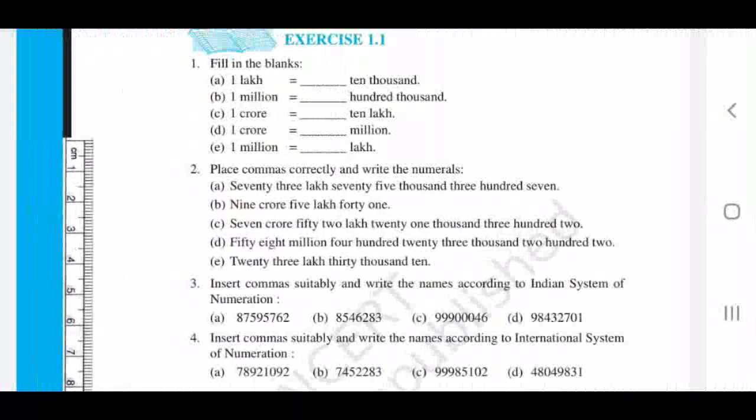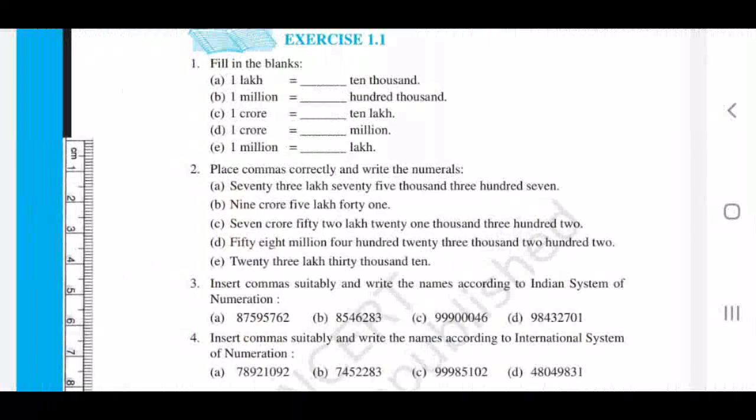There are 4 questions. In the first question, there are 5 sub questions. So let's see what is the first answer. 1 lakh equal to dash 10,000. In 1 lakh, how many zeros are there? Yes, 5 zeros. 10,000, 4 zeros only. So to get both sides equal, LHS equal to RHS, left hand side should be equal to right hand side.